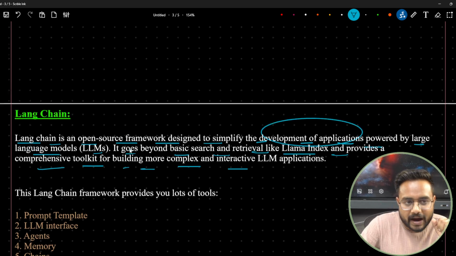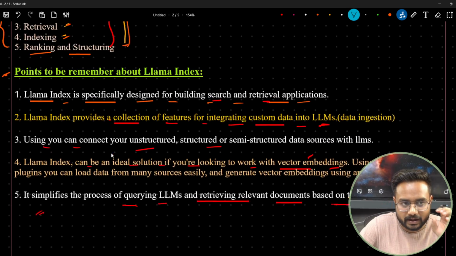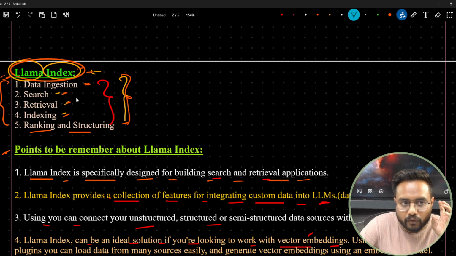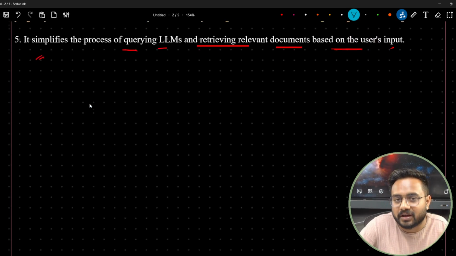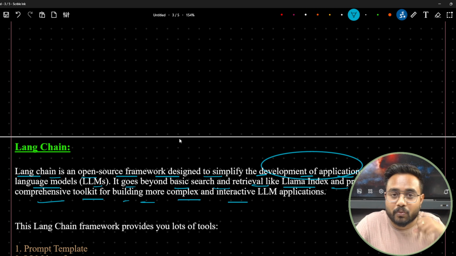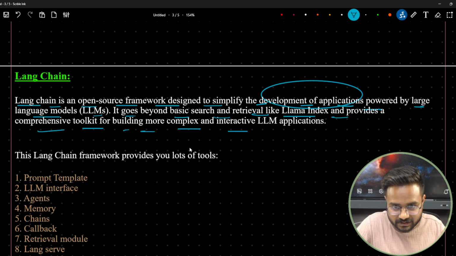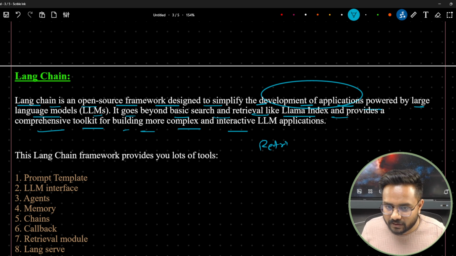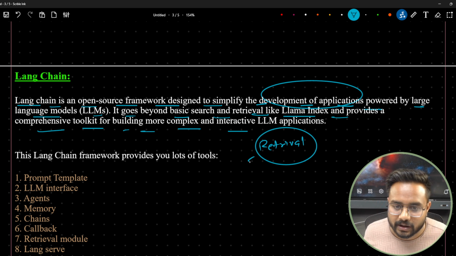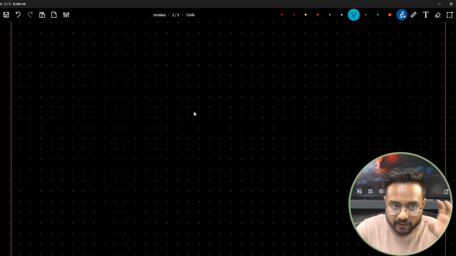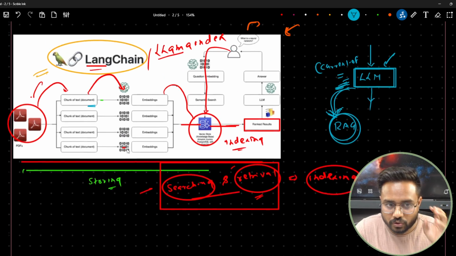So there are 5 main things which Llama-Index follows, and this is the main work of the Llama-Index. But here, guys, LangChain is more than this one. And if we are talking about the retrieval system, yes, it has its own retrieval system. You will find the code over here as well, the same functionality which I'm trying to show you over here, right?